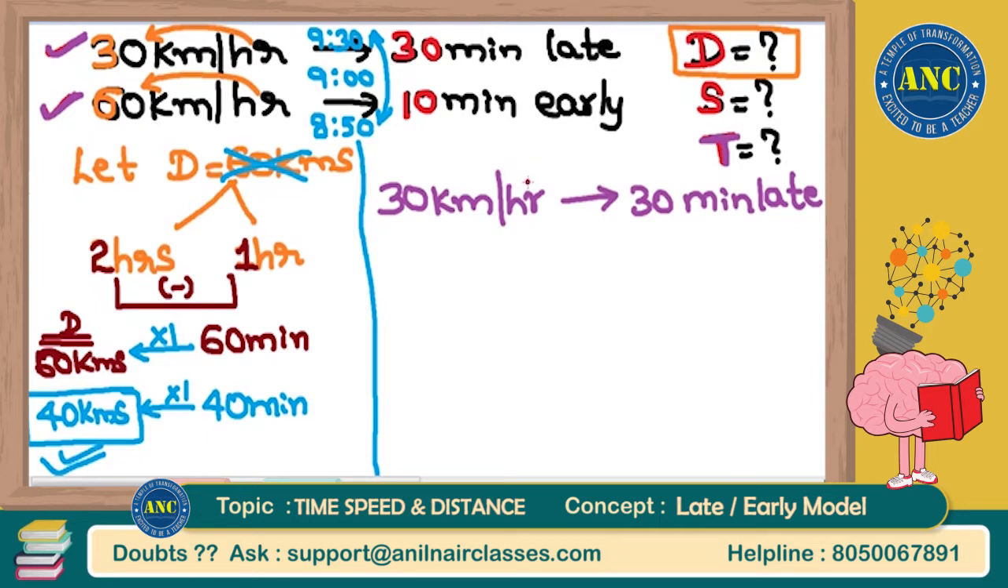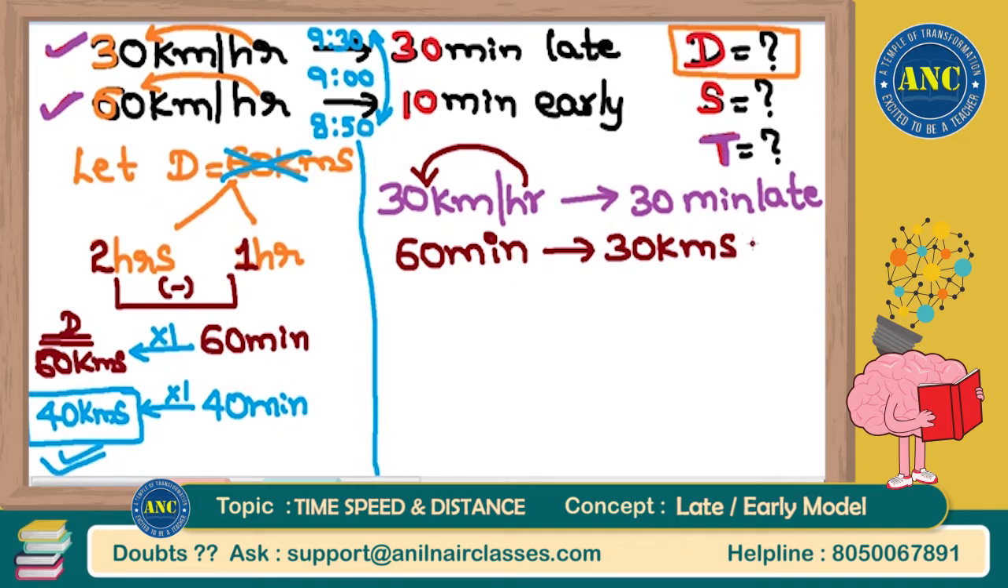30 kilometers per hour means in 1 hour he will cover 30 kilometers. In 1 hour, that means in 60 minutes, he will cover 30 kilometers. But he should not cover only 30 kilometers; the actual distance that he needs to cover is how much? 40 kilometers. I just now calculated. In 60 minutes he will cover 30 kilometers. How much time will he take to cover 40 kilometers?